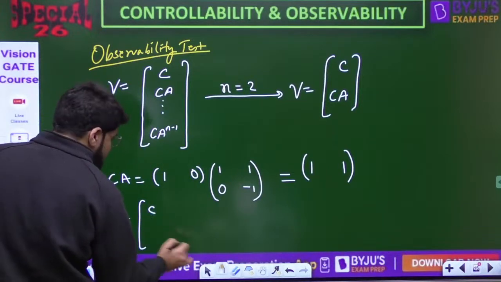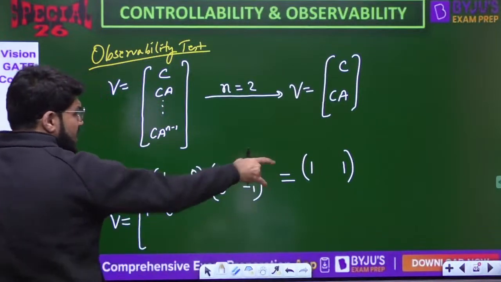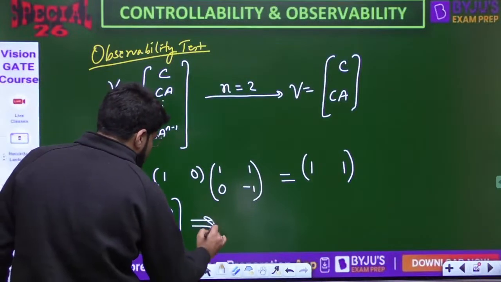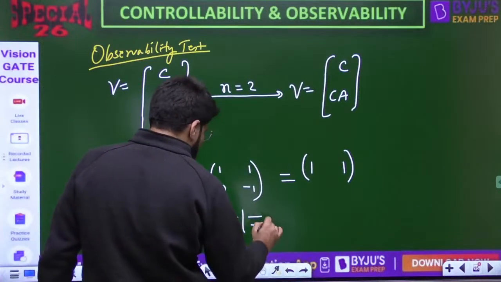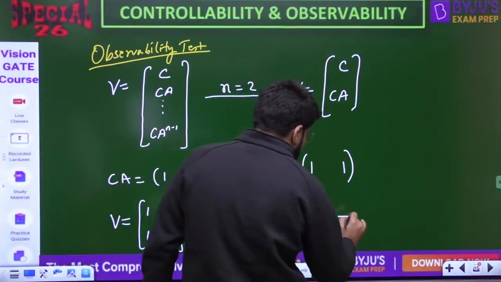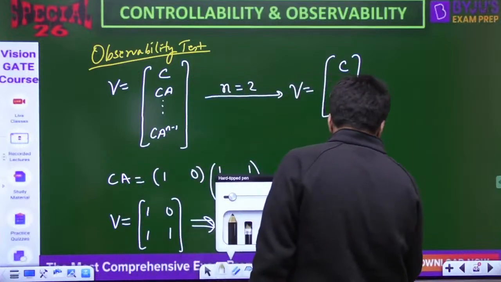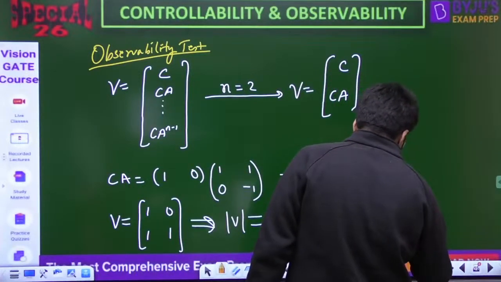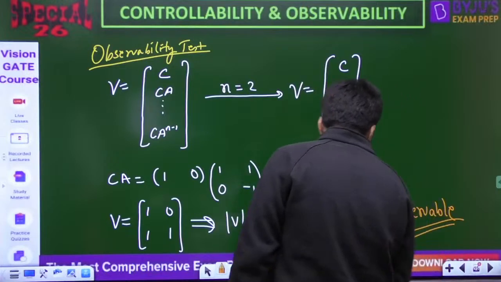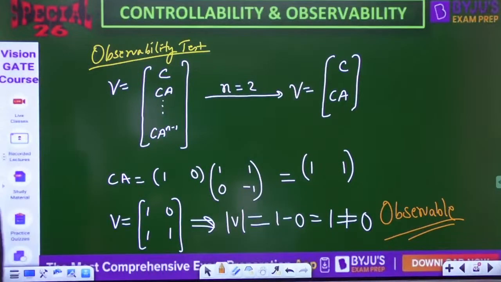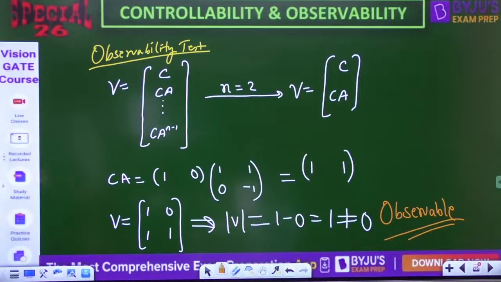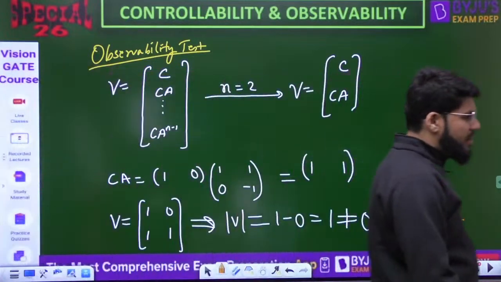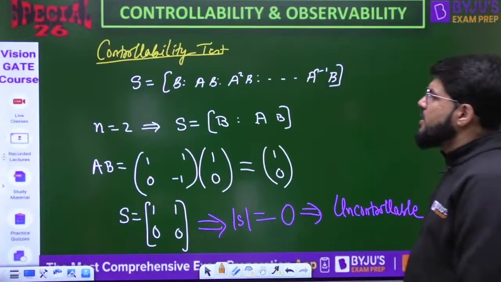That is C, CA. The C matrix is 1 0. The CA matrix is 1 1. Now you have to calculate the determinant of this. What is the determinant? Cross multiply, 1 minus 0. The determinant is 1, non-zero. You have a non-zero determinant and I can say that the system is hence observable. So these are the fundamental procedures to test controllability and observability.